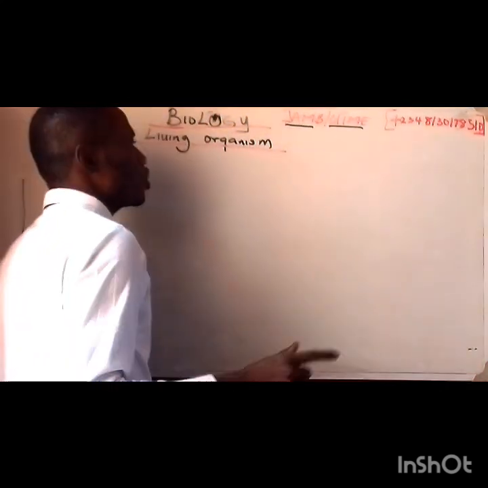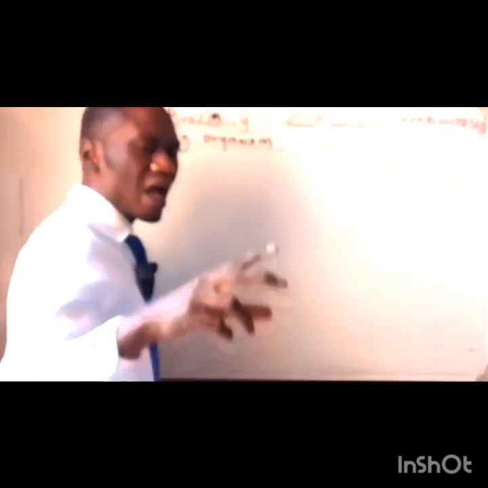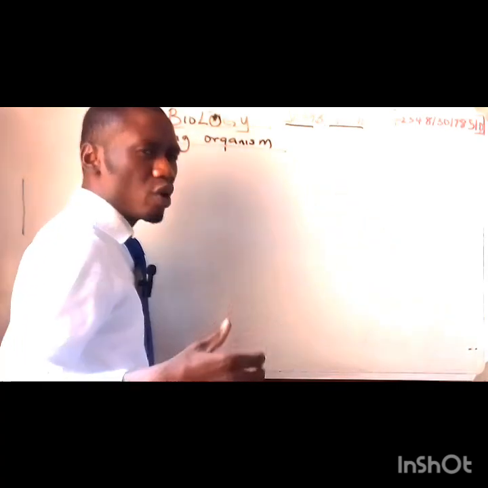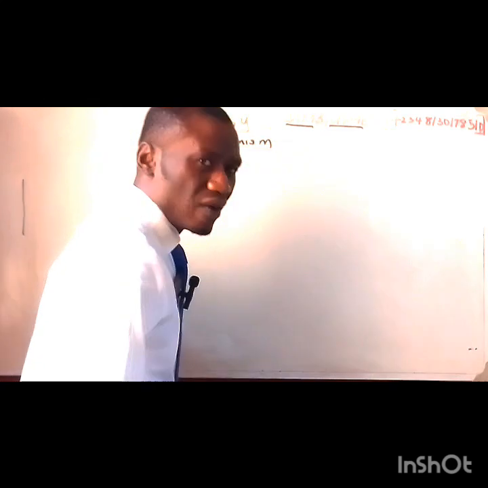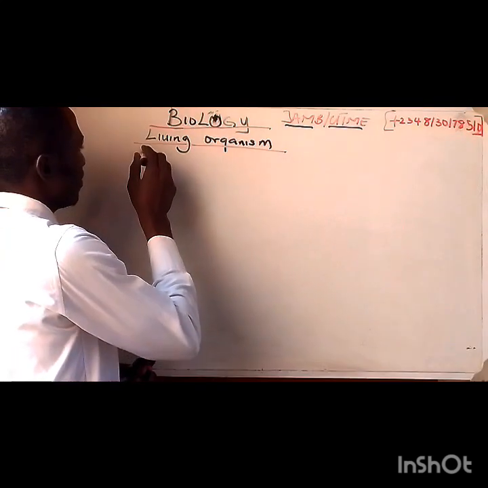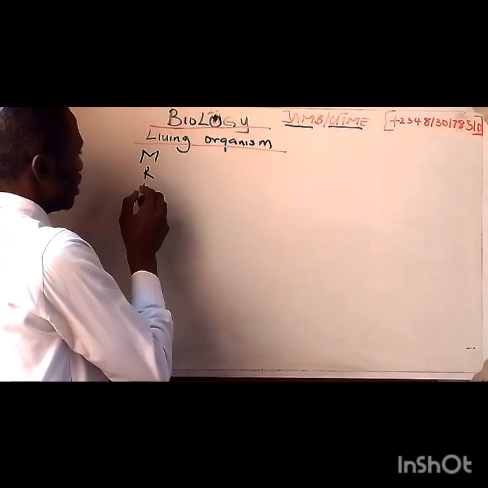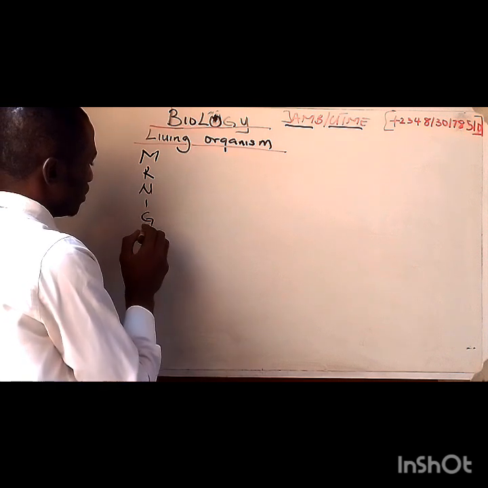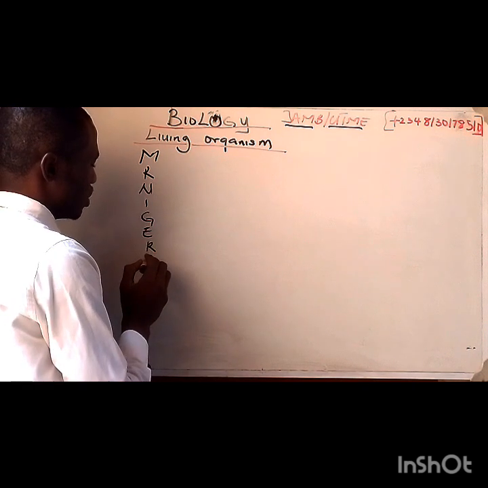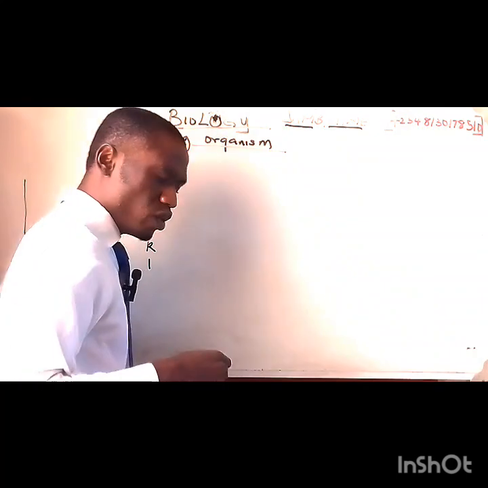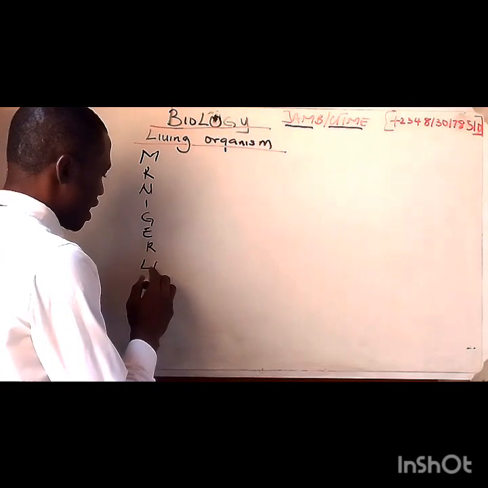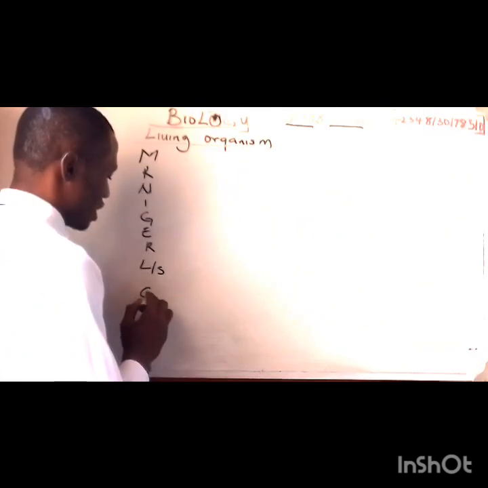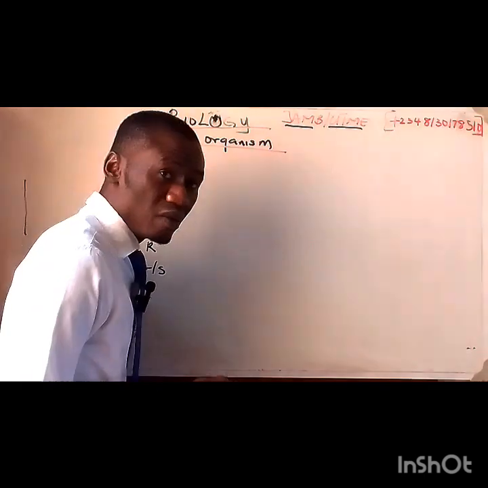Now on the board, I want you to know that living organisms have these characteristics that I'm going to list down for you. And then there is an acronym to these characteristics that will make it easier for you. It is M, Mr. Niger D. But I don't want to call my own D. You know why I don't call it D? I call it S. I call it LS, and then I have C. All right. Let me tell you what that means when I get there.